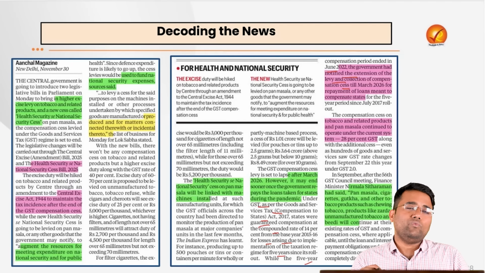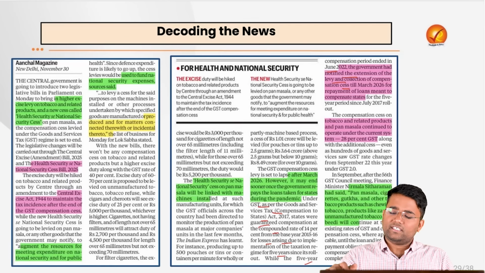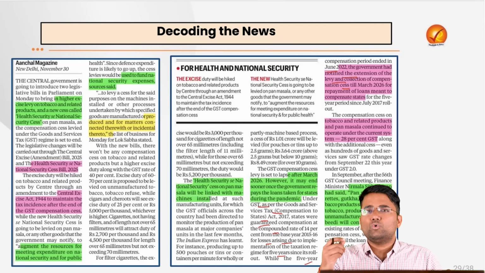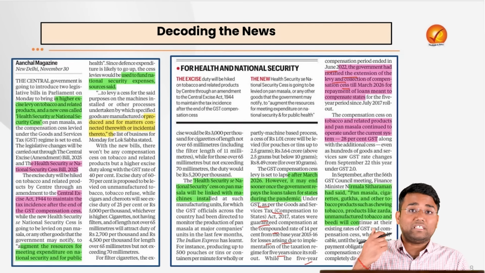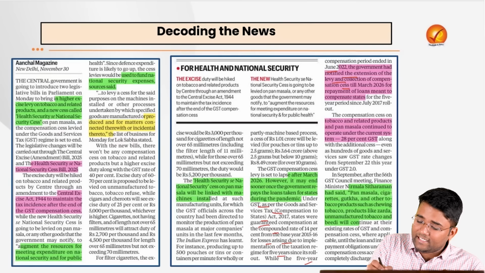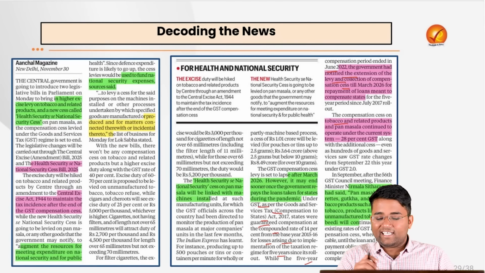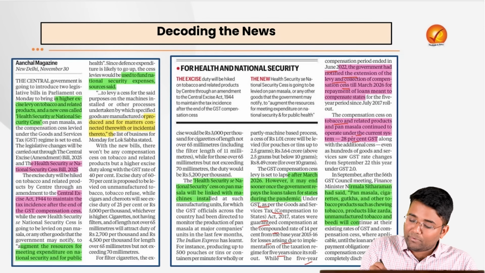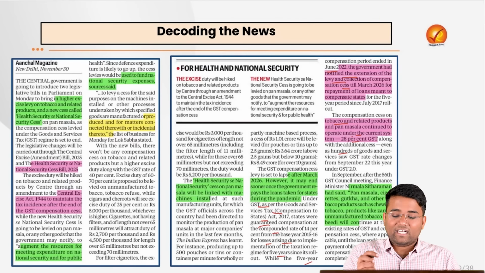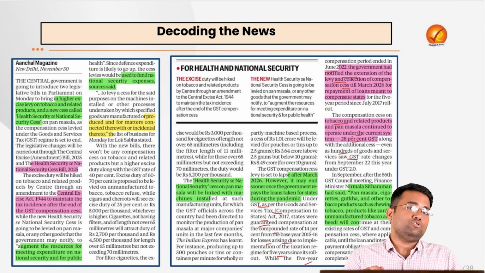What happened is that after COVID-19, the revenues of the central government took a hit. The revenues under GST also took a hit, because of which the central government was finding it difficult to compensate the states, for which it took certain loans, and to repay those loans, this was extended till March 2026. And this compensation cess on tobacco and related products and pan masala continued to operate under the current system of 28% GST along with additional cess, even as hundreds of goods and services saw GST rate changes from September 22 this year under GST 2.0.